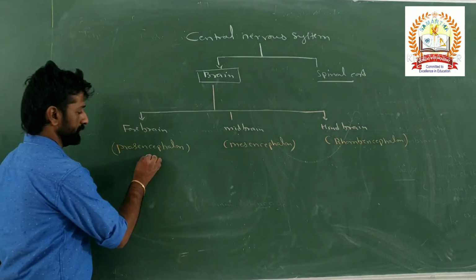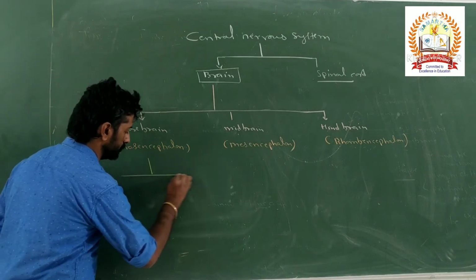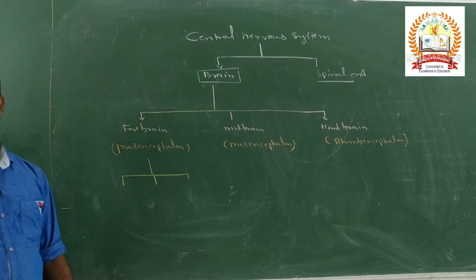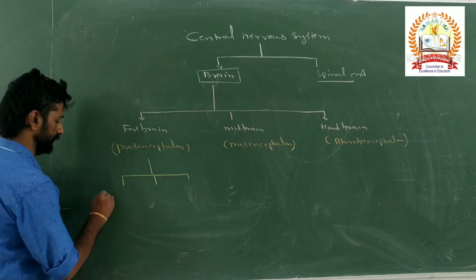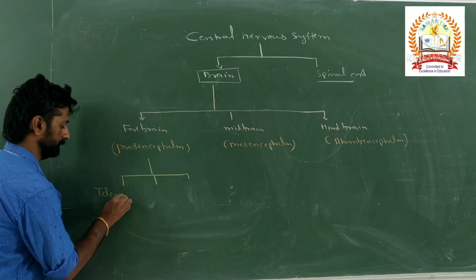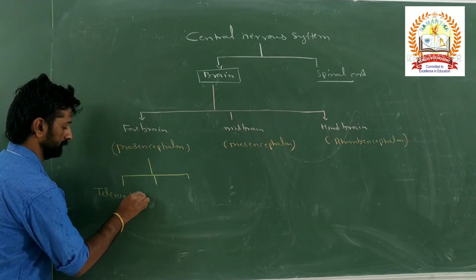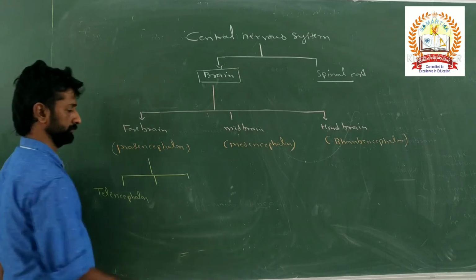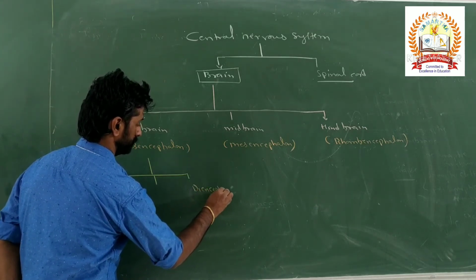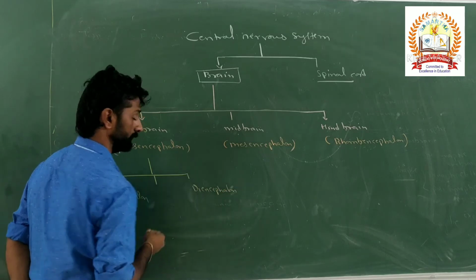Next, this prosencephalon is divided into three parts. What are those? That is telencephalon, diencephalon, and one more.